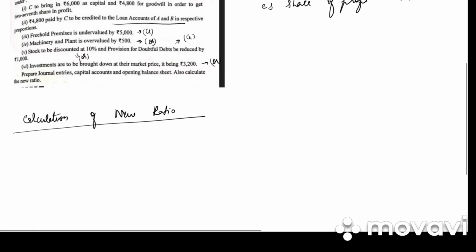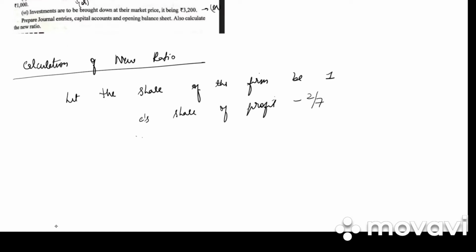They have only given us the share of C. They have not given how much he acquired from the partners. So what will we do? Let the share of the firm be 1. C's share of profit, how much is it? 2/7. So remaining share will be 1 minus 2/7, that is 5/7.